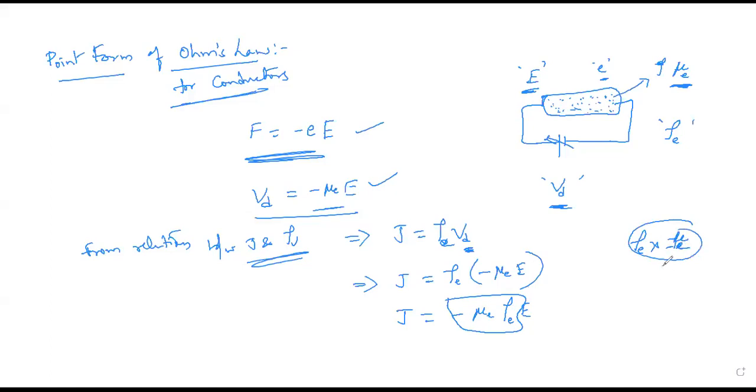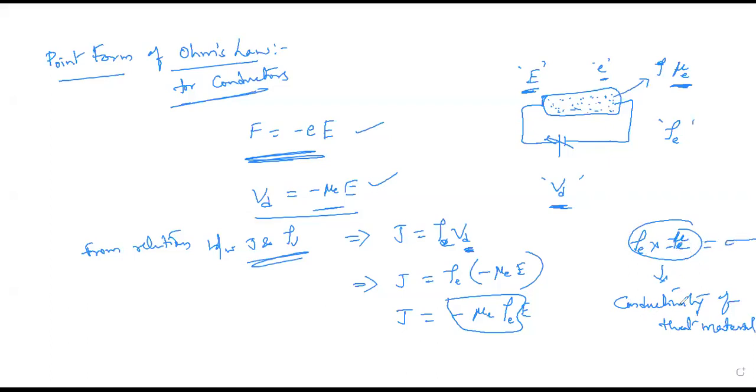This is called the conductivity of that particular material, some conductive material which we used. The conductivity will be denoted as rho E into minus mu E, in terms of sigma.